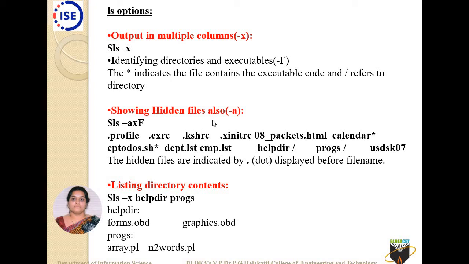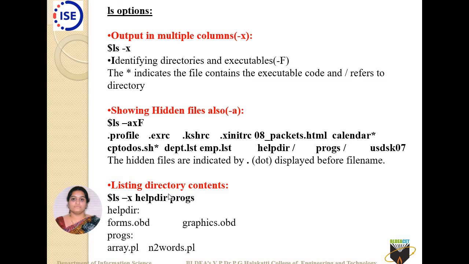Then how can you show any hidden files, if they exist? I can use ls -axf, for example. -A stands for hidden files, -F stands for identifying directories and executables. You can find here that anything started with a dot, always keep in mind, those are hidden files. Wherever you find an asterisk, it indicates executable code, and wherever you have a slash, it refers to directories. Okay, fine.